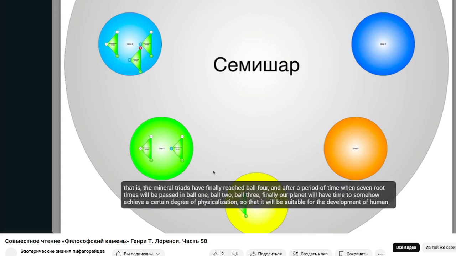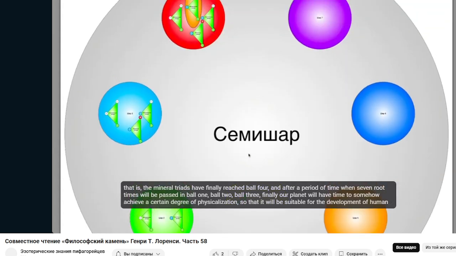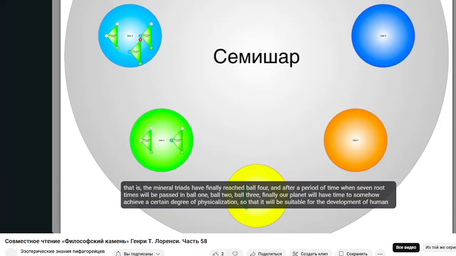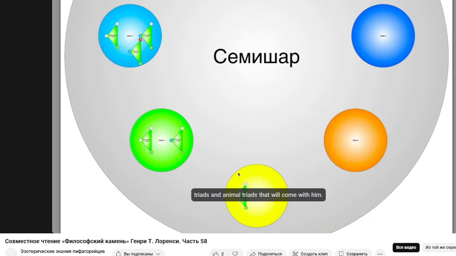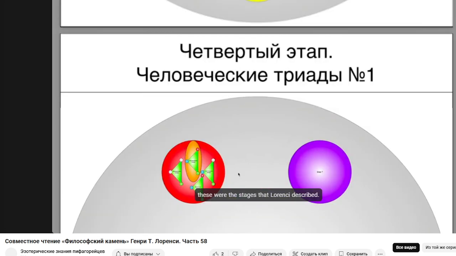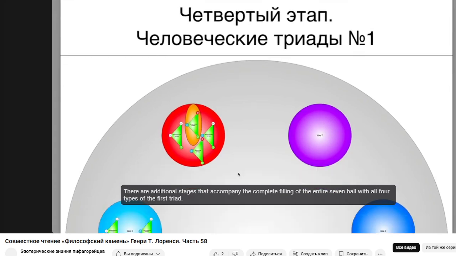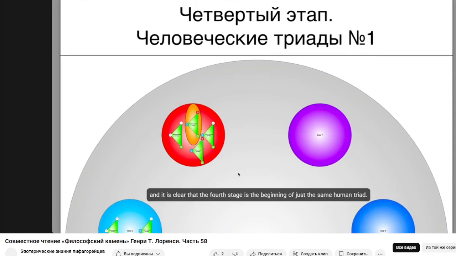That is, the mineral triads have finally reached ball 4, and after a period of time, when 7 root times have passed in ball 1, ball 2, ball 3, our planet will have time to achieve a certain degree of physicalization, so that it will be suitable for the development of human triads and the animal triads that will come with them. These were the stages that Laurency described. There are additional stages that accompany the complete filling of all 7 balls with all 4 types of the first triad. And it is clear that the 4th stage is the beginning of the human triad.